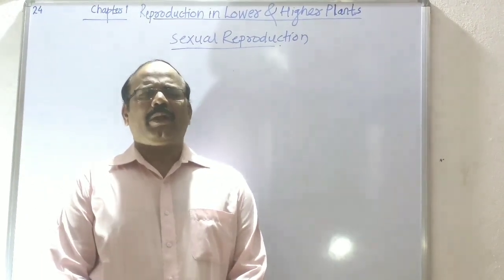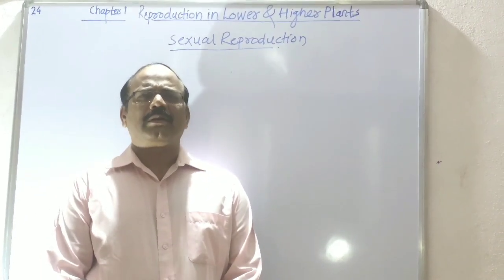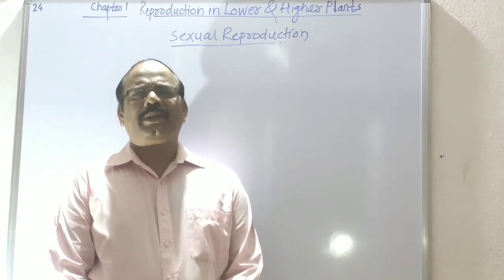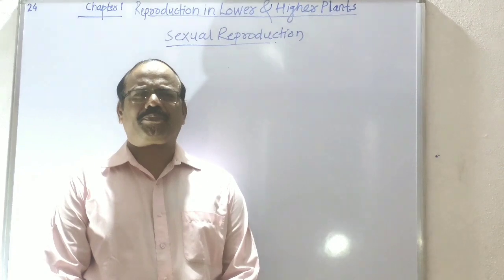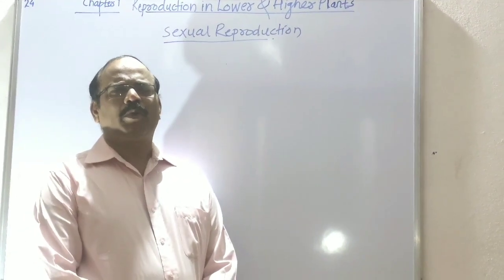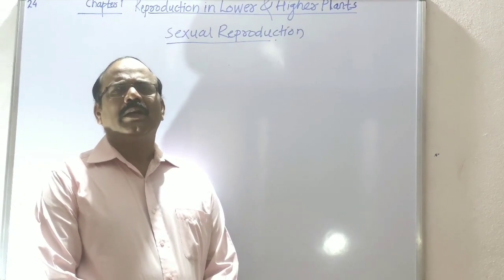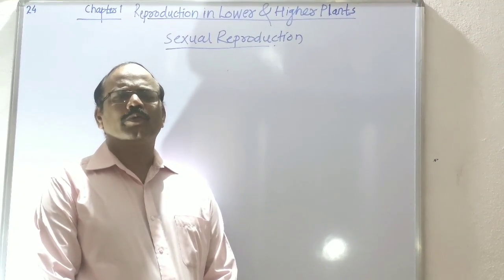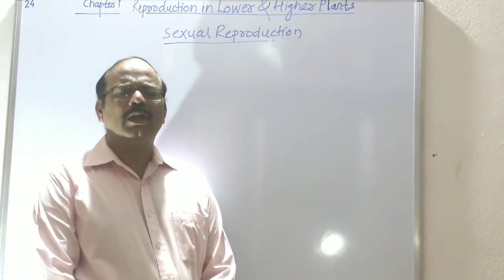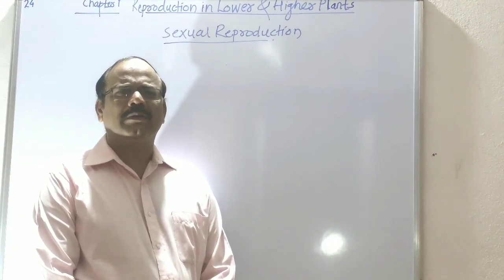Every living organism, after completion of its maturity in its life, can reproduce sexually. Sexual reproduction involves the mixing of paternal and maternal chromosomes, so variations are created in the offspring, and it plays an important role in the process of evolution.